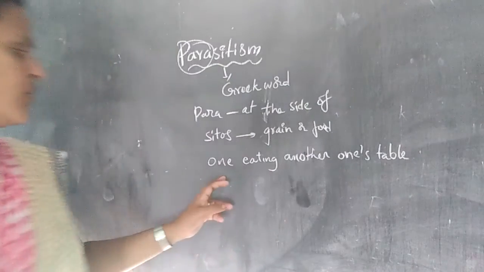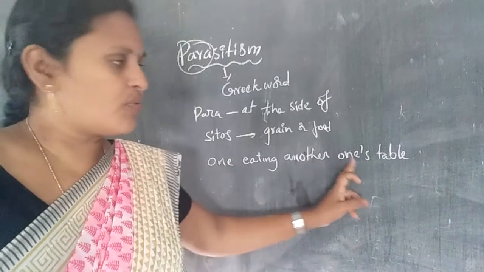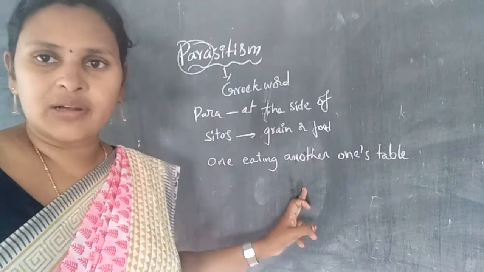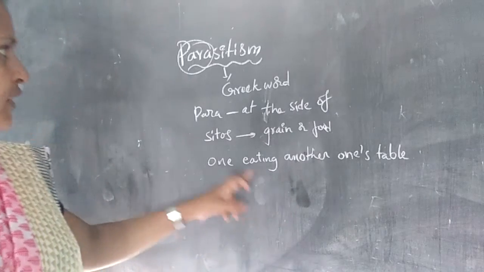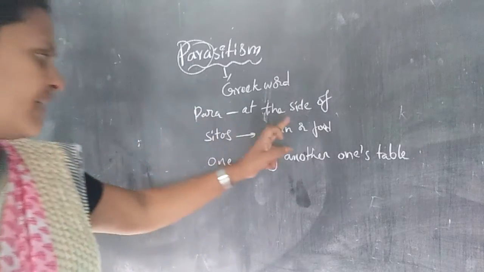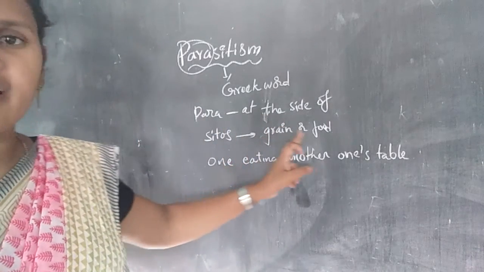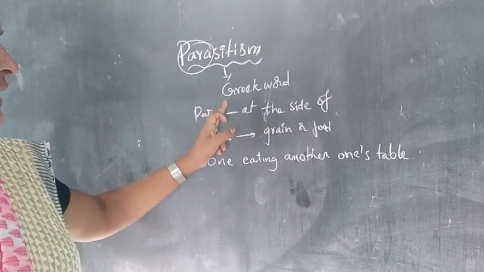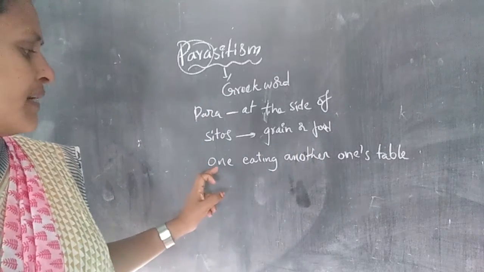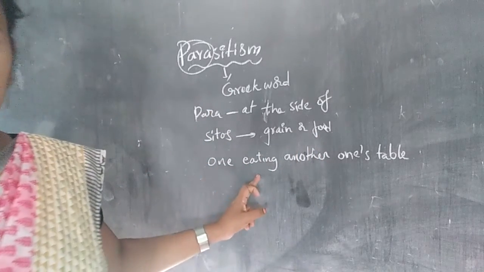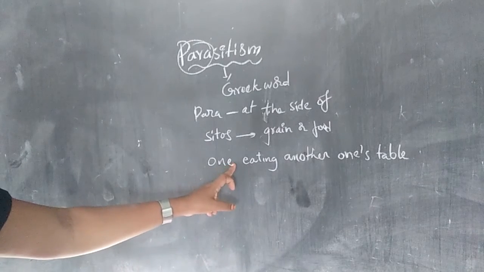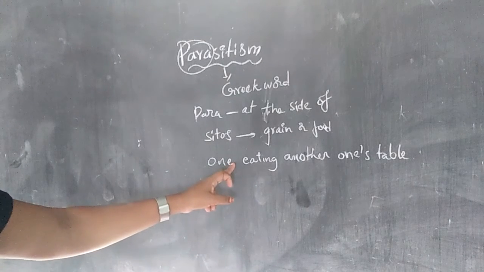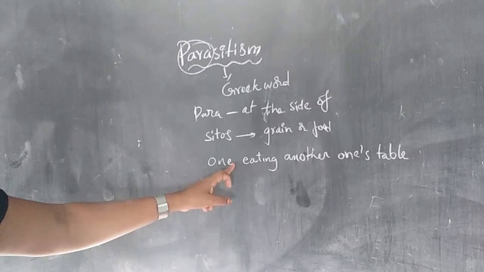Completely, it means one eating at another one's table.